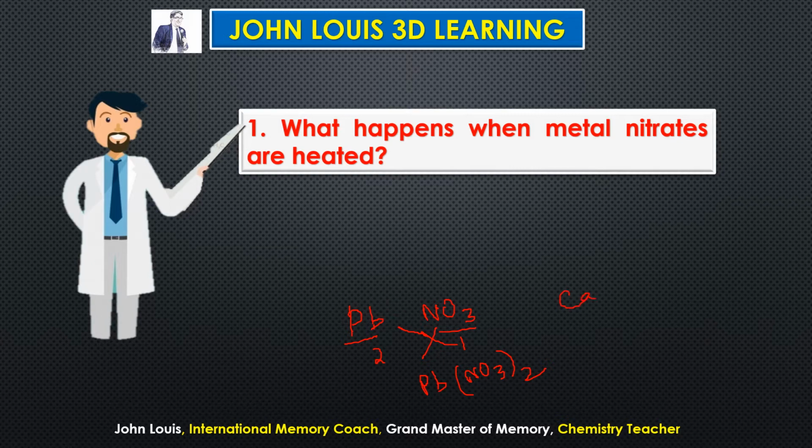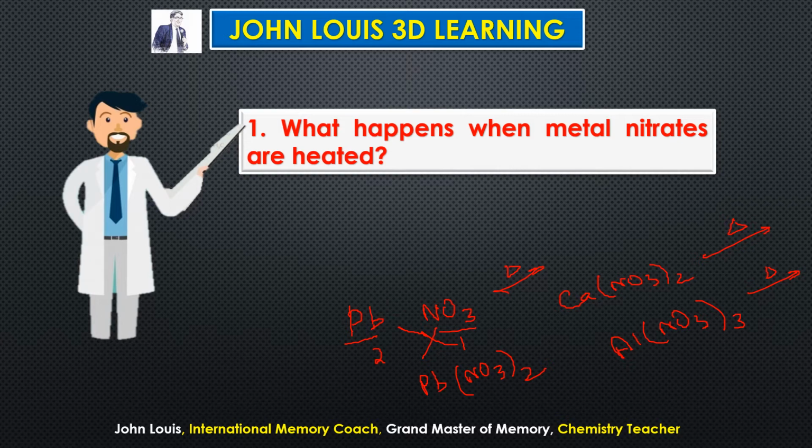Like this, all reactive metals can form their nitrates. For example, calcium forms calcium nitrate, aluminium forms aluminium nitrate. So using their symbols and valency, we should be able to write the correct formula for each and every nitrate compound. What happens when these compounds are heated? What products will form? That is what we are going to learn.